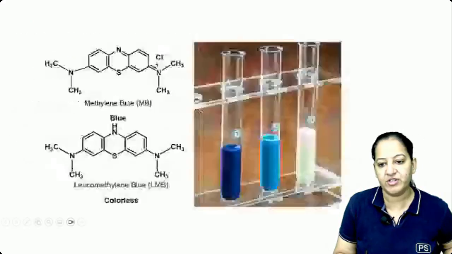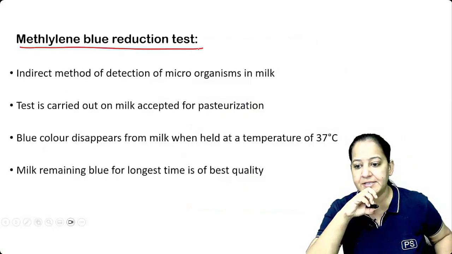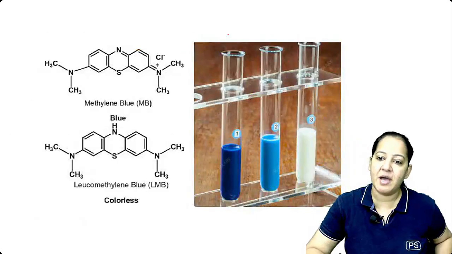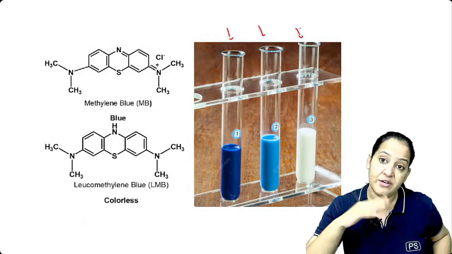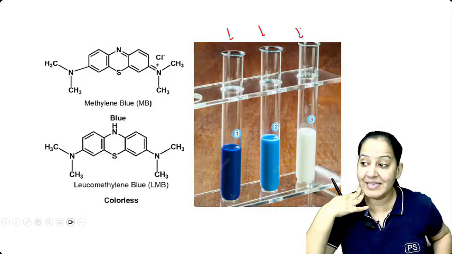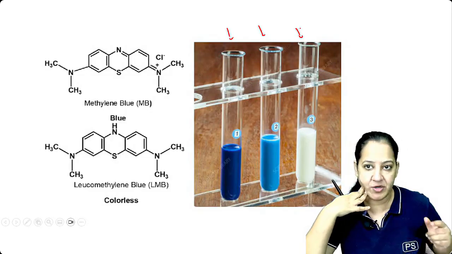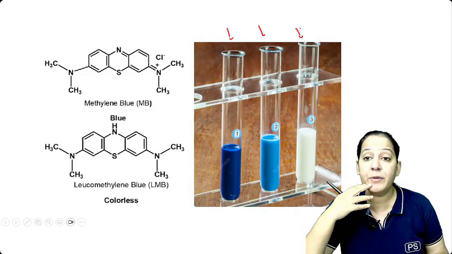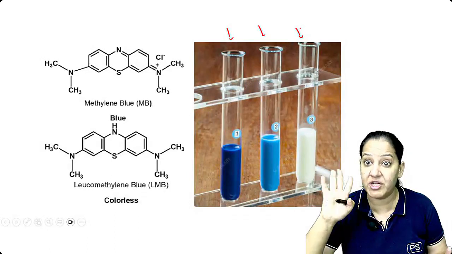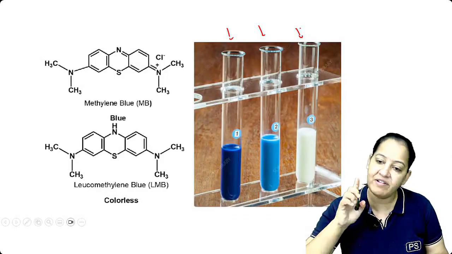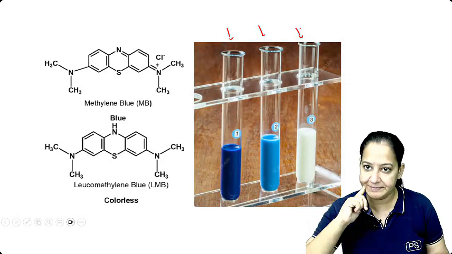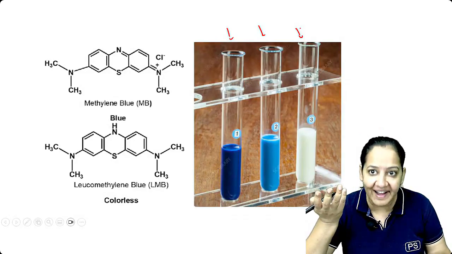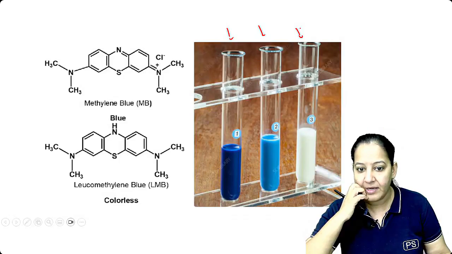What is the methylene blue reduction test? Have you heard about this test? Methylene blue is a dye. Milk is white in color, everyone knows. Imagine I have 3 different milk samples from 3 different pasteurization units, A, B, and C, and I'm the tester. I want to see which pasteurization unit and machine is best. So I will add an equal quantity of methylene blue to all 3 milk samples, and all the milk will turn blue.